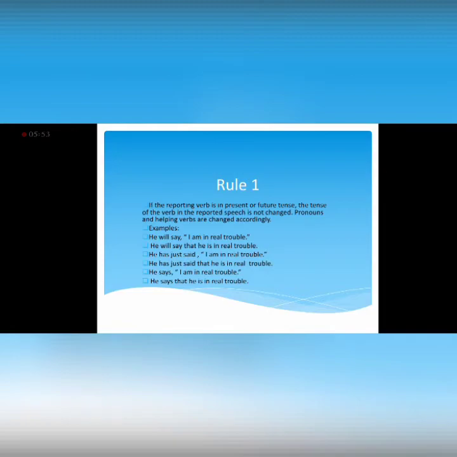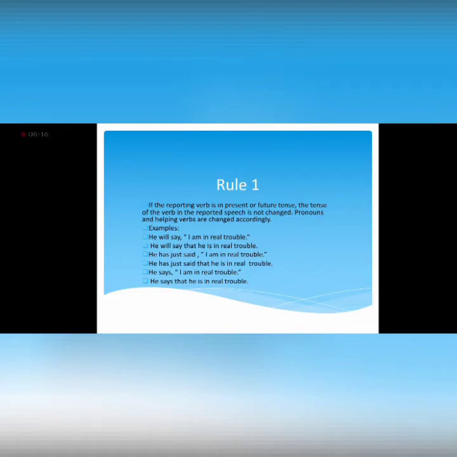For example, "He will say" expresses that the reporting speech is future: "I'm in trouble." Or "He has just said, I'm in trouble." Again, it is present perfect, so the reporting speech is in present form. And "he says" in the third sentence is also the present form. So, "I am in real trouble." Again, it's the reported part.